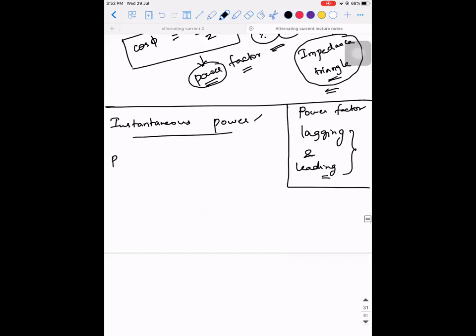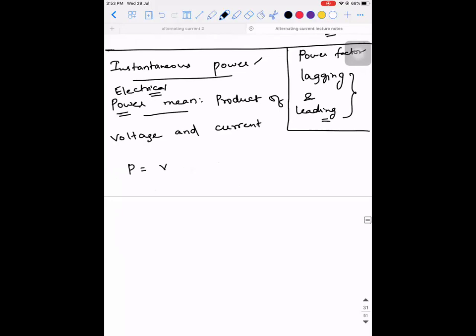See, generally, what does power mean? The electrical power, what does it mean? What have we learned in DC? It is the rate of dissipation of energy, or you can say the amount of work done per unit time. That is also okay. I'm talking about electrical power. Can I call it the product of voltage and current? So power is equal to V into I. Can I call it like this? Yes, sir. Right.